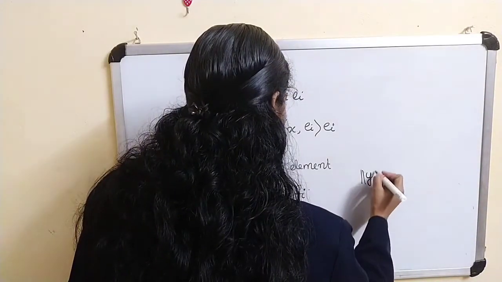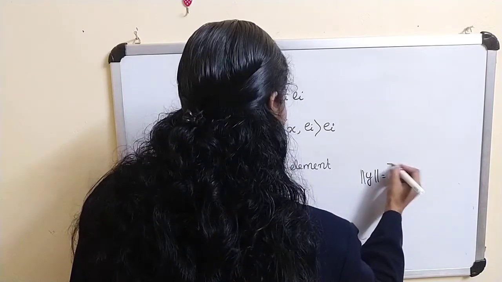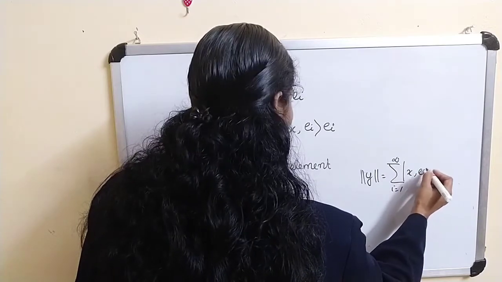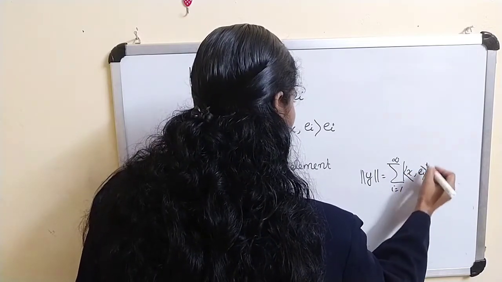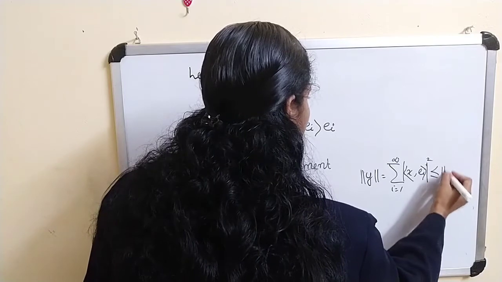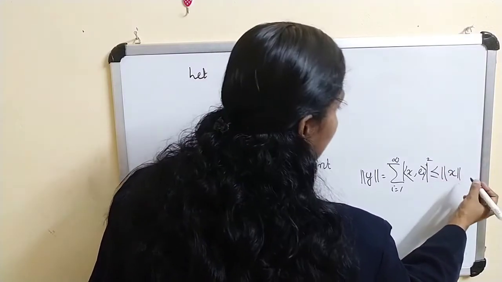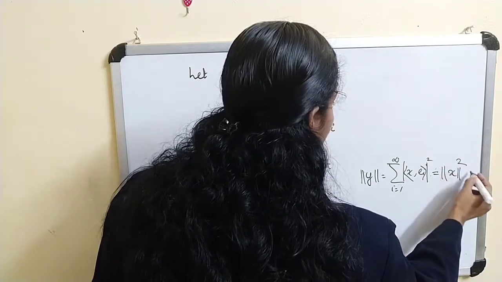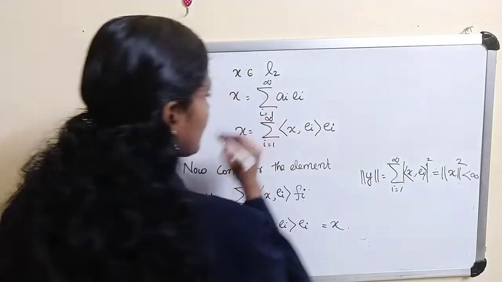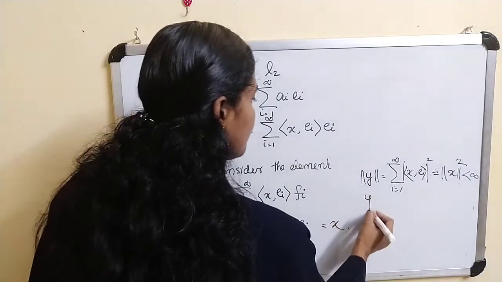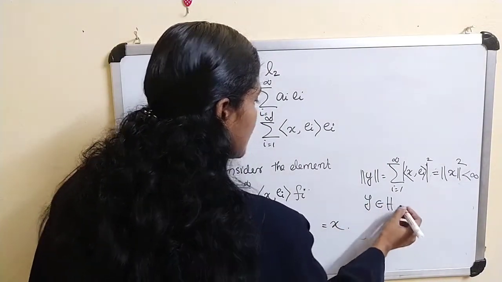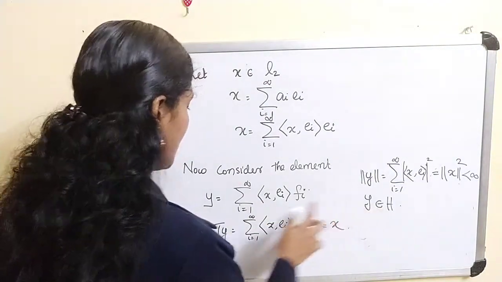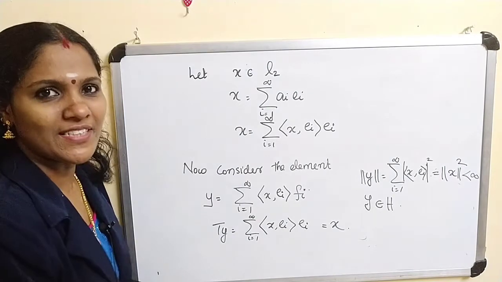Norm of y squared equal to sigma i equal to 1 to infinity modulus of inner product of x, e_i whole square by Parseval's identity. This is equal to norm of x whole square, and this is less than infinity as x belongs to L2. Therefore y also belongs to H as norm is less than infinity. This y belongs to H, and Ty equal to x implies T is onto.